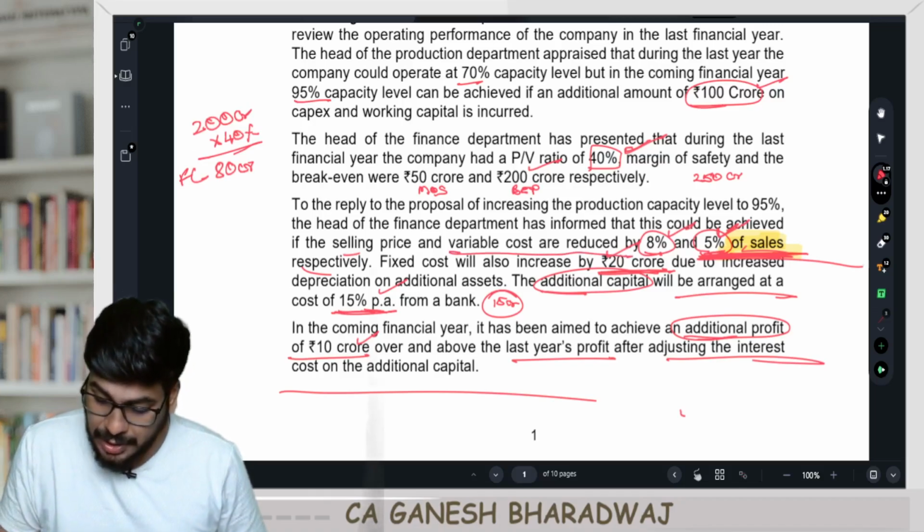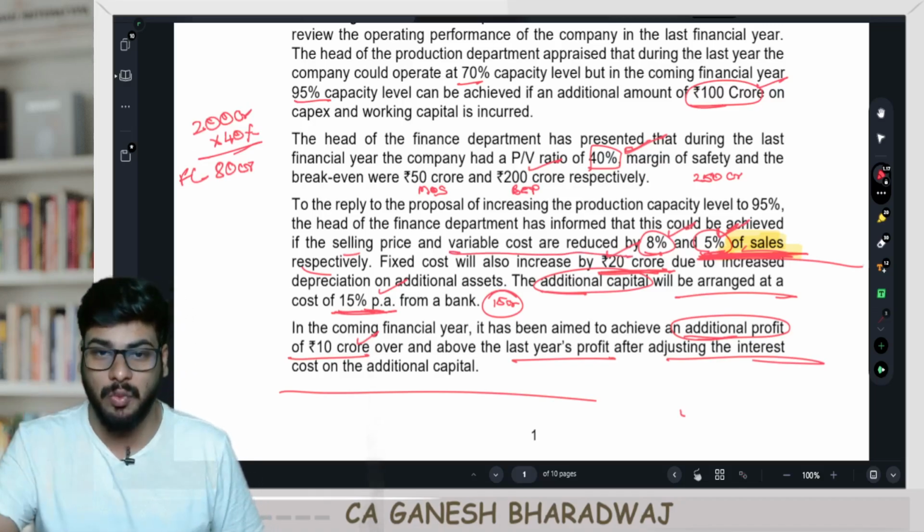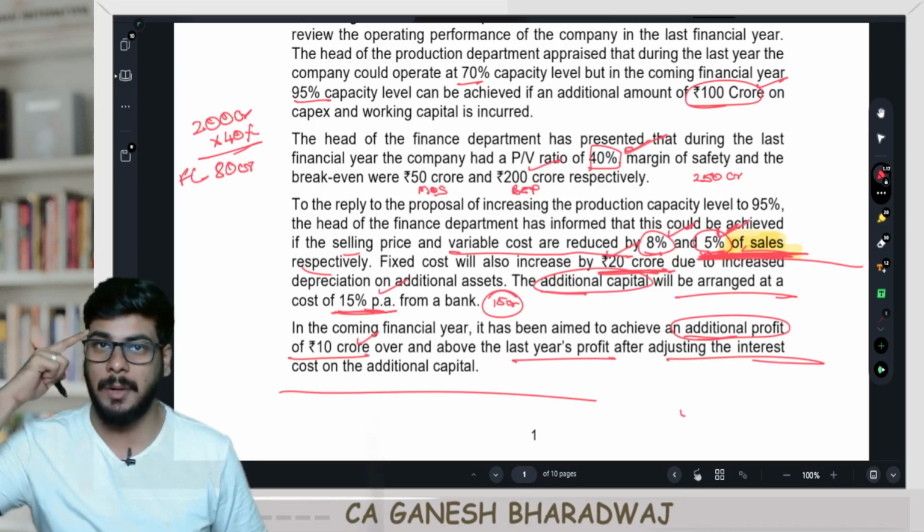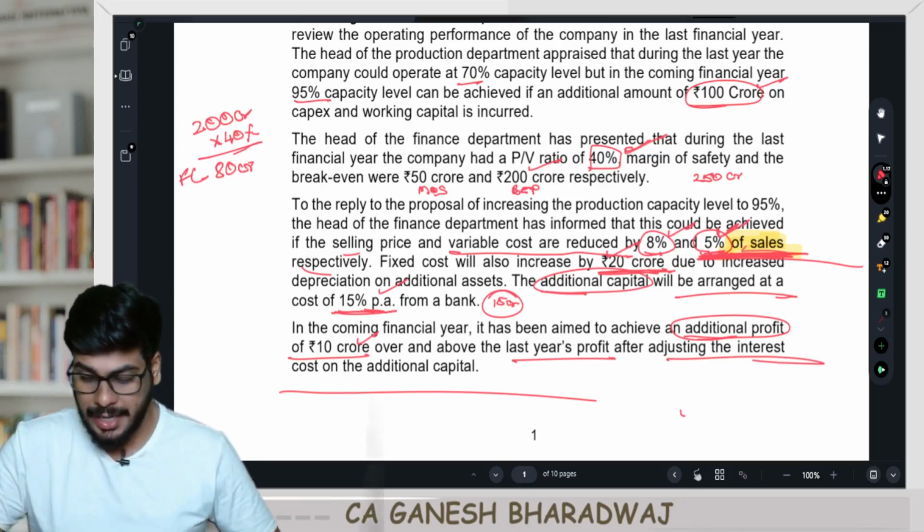Your variable cost is reduced by 5% of sale, which means what? They are not talking about variable cost. They are talking about variable cost ratio. You need to have this smartness. Clear with this, guys? Right? I've seen many people.